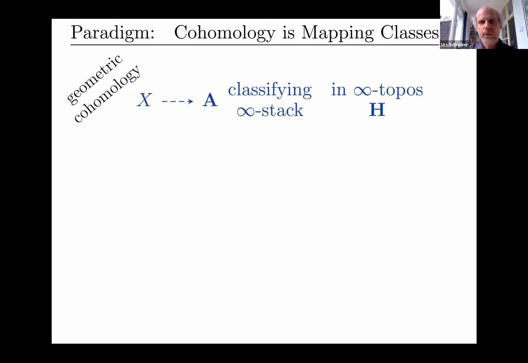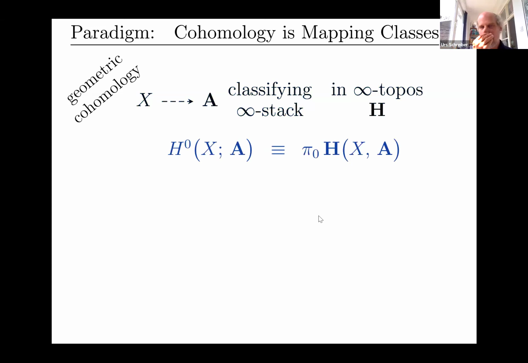So that's my explanation of infinity toposes now. Just as an ordinary Grothendieck topos can be understood as being a category of sets that are equipped with some geometric structure, in the sense of geometric logic, if you will, an infinity topos can be understood as being like a category of homotopy types of spaces, regarded up to weak homotopy equivalence, again equipped with a kind of geometry. So then we're going to say, well, okay, if there's just any object in such an infinity topos, now not usually called a classifying space, even though you could still call it that, but often called a classifying infinity stack, mostly for historical reasons. It's really a horrible name in a way, but it's the standard name now.